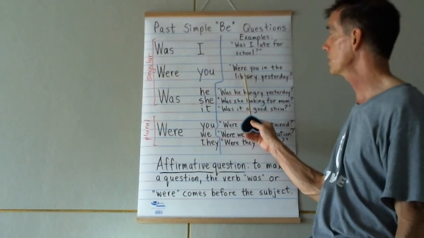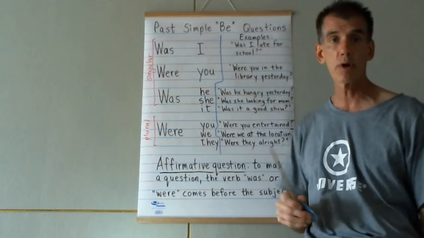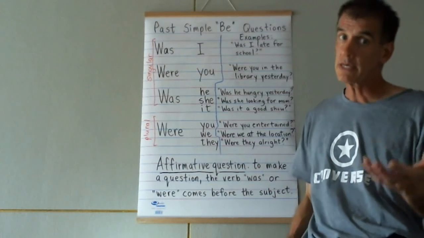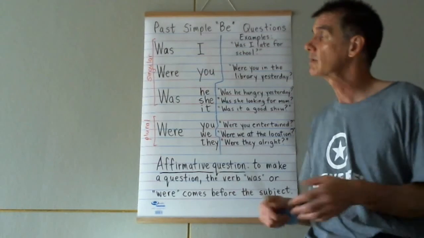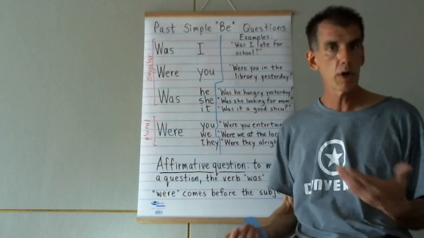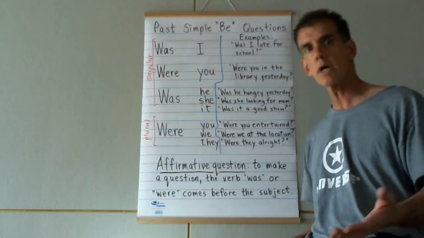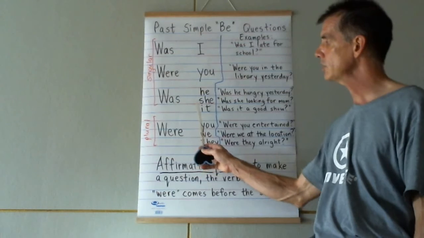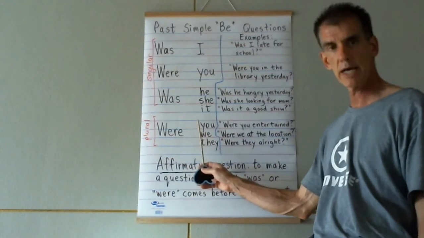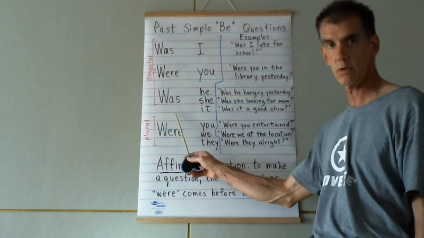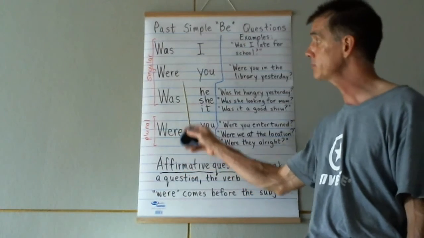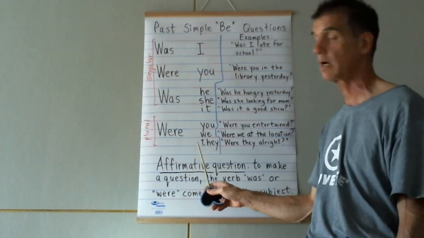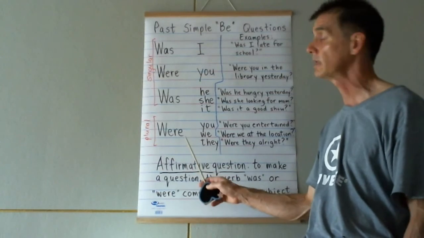The example I wrote here is, were you in the library yesterday? Yes, I was. No, I wasn't. I was at home. With he, she, or it as the subject, use was. Was again before the subject. You notice that all the be verbs in the past tense come before the subjects with the affirmative questions in the simple past.